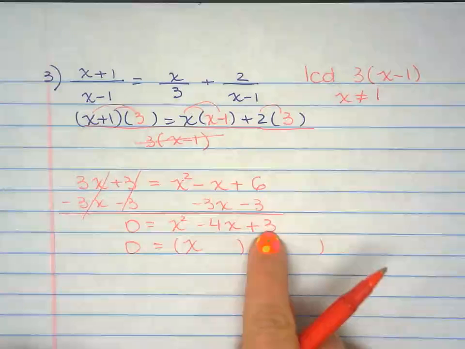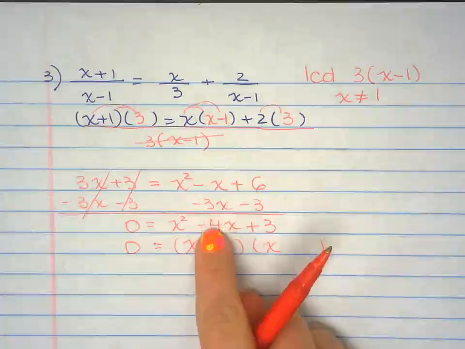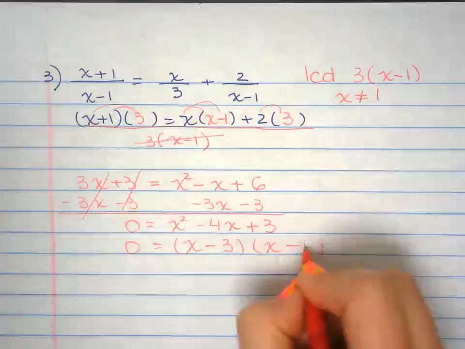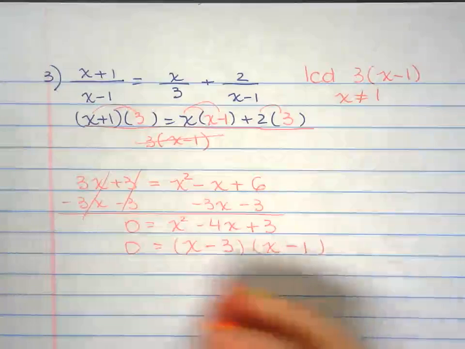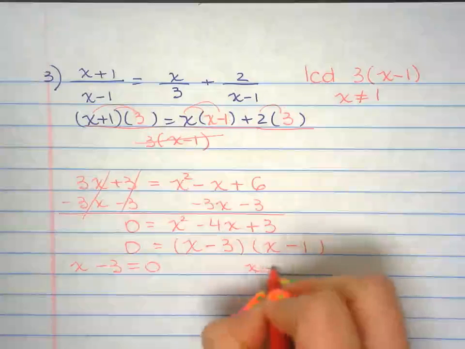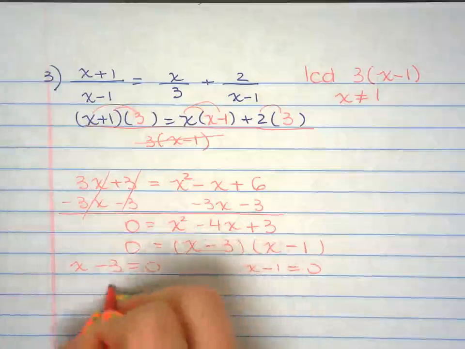Two numbers that multiply to give you positive 3, the same two numbers that add to give you negative 4. Now I set each factor equal to 0. Solve.